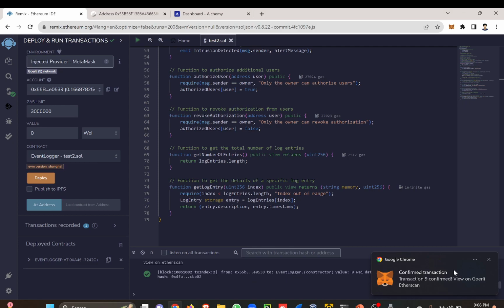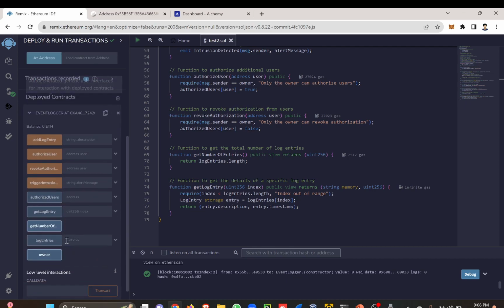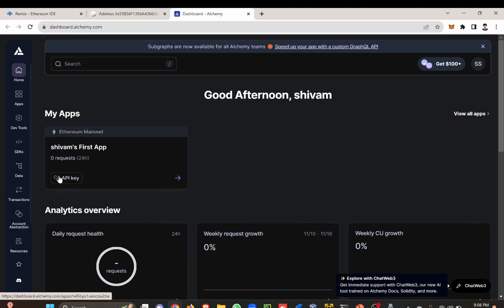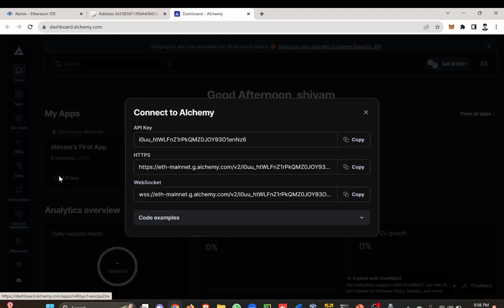After the deployment, our goal was to get the contract address. And now here we can see the add log entry, authorize user, and all the options, get number of entries and log entries. After getting the ABI, bytecode and contract address, we will go to Alchemy. From Alchemy we will get our API key, HTTPS key, and WebSocket key.